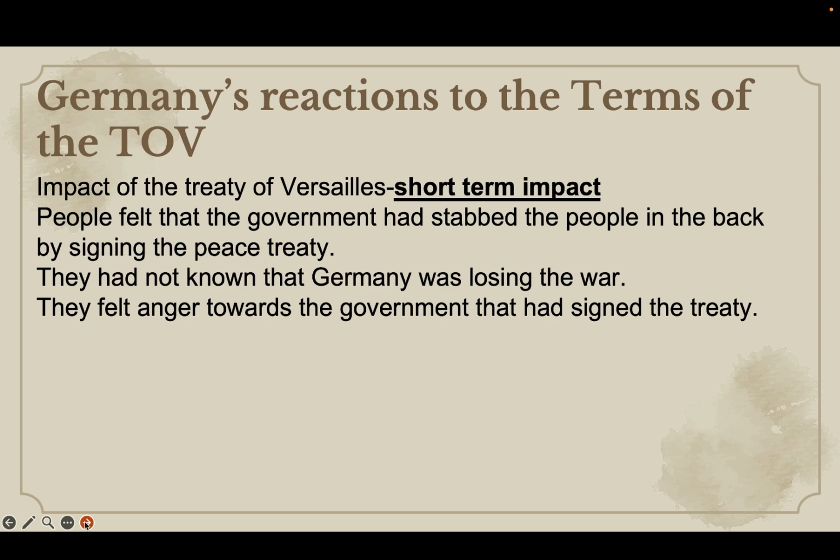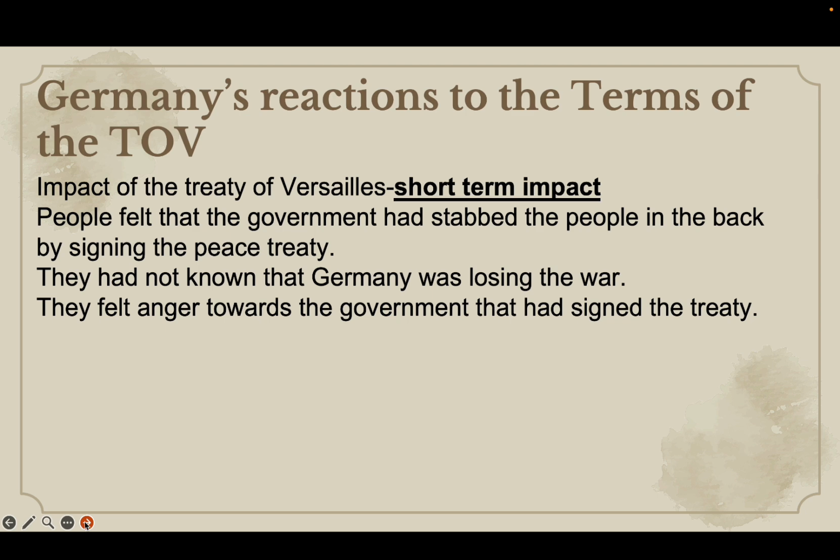Now, why was this so? Because the war narrative had been that Germany was not losing the war. Throughout the 4 years, the people had been fed the tale that they were doing well in the war. They would eventually overcome whatever challenges and defeat their enemies, and victory was nearly there. So, hearing this news that they had to sign this treaty made them feel that the government had actually hung them out to dry. Like, you did something when we could have actually won the war.